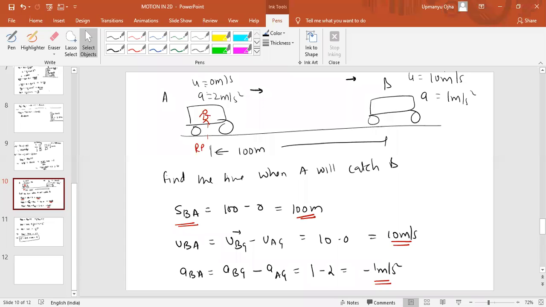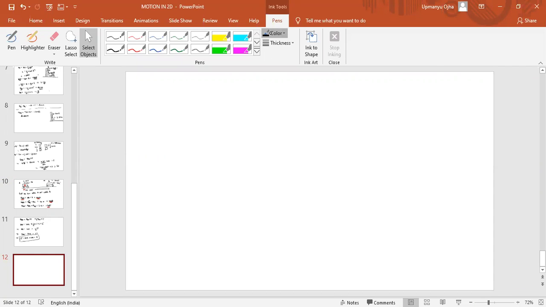See, when can you catch A with B? When the displacement of A is equal to displacement of B plus 100 meter.